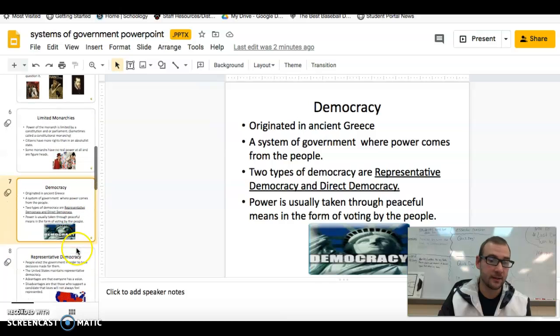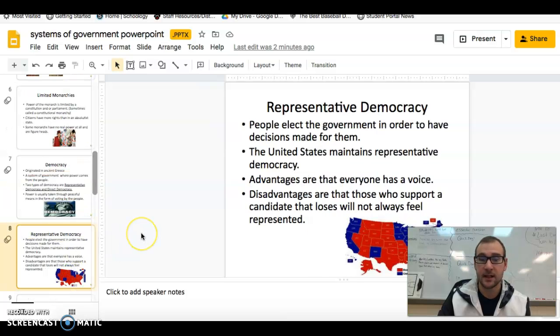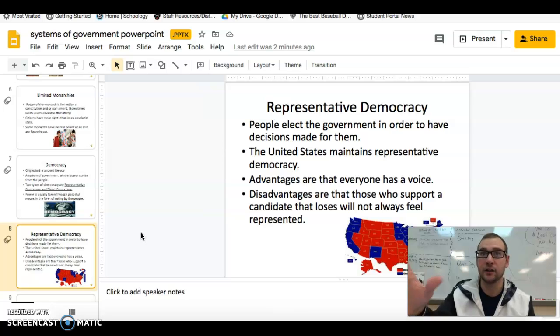All right. So let's look at the first piece. It's a representative democracy, and this is what we have right now. So this is America's modern system. People elect the government in order to have decisions made for them. So for example, I would vote on, let's say, a senator to go to Washington, and he's supposed to vote on my behalf. So we vote somebody in to vote for us. All right. So that's what we have right now.